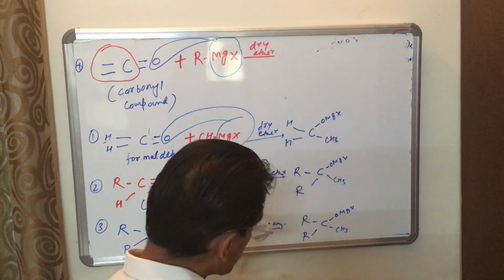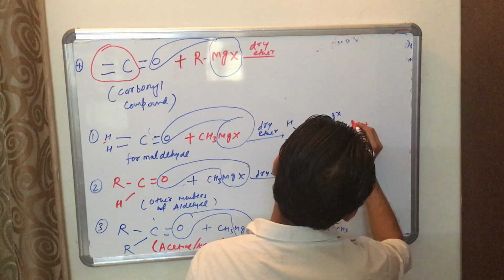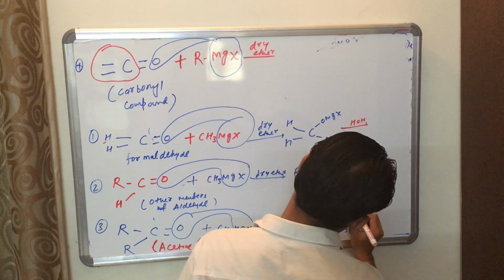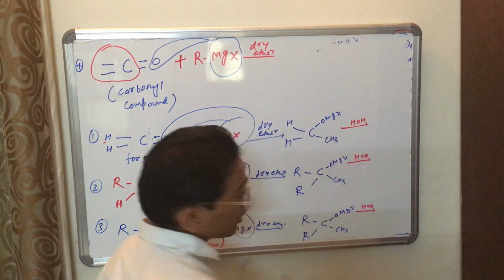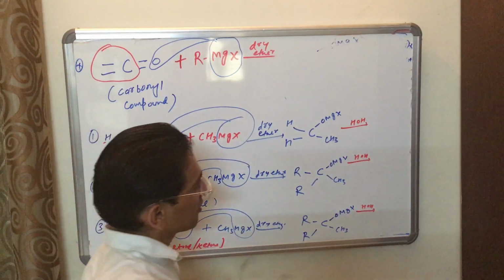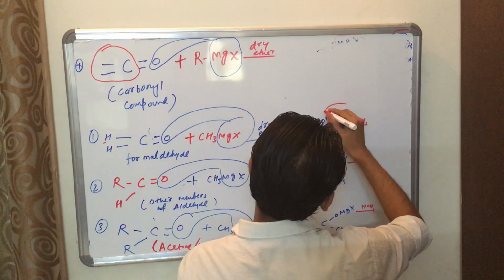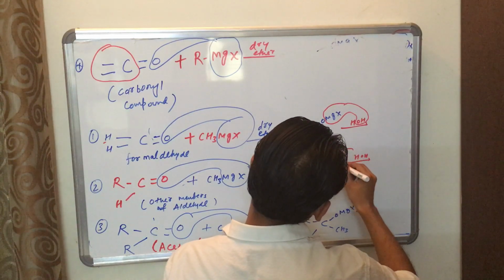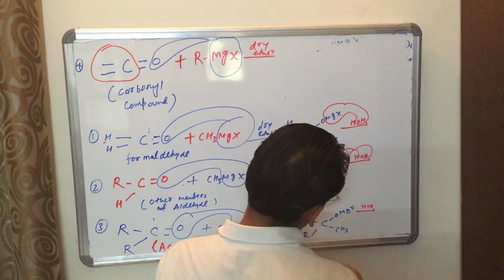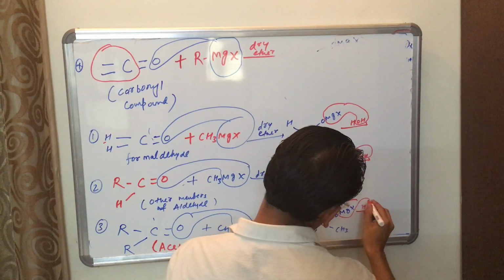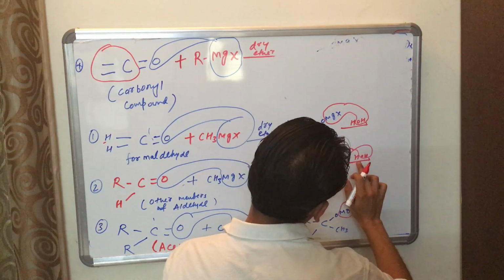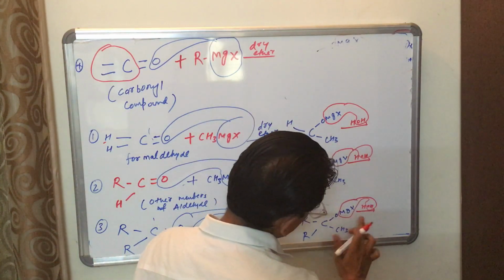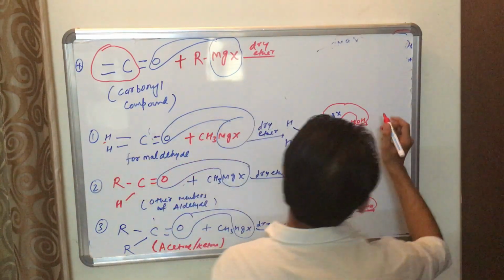So when you do hydrolysis, HOH, meaning H2O, MgX will come with this OH, and the hydrogen remains attached with O. Very simple to write.